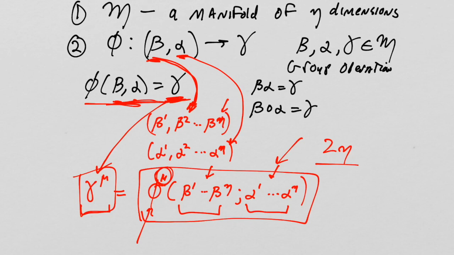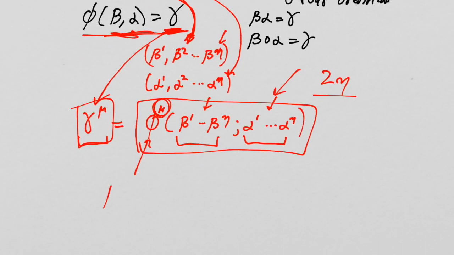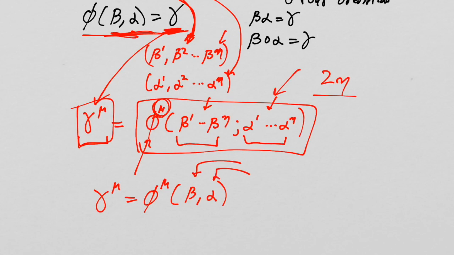Now this can be actually a little annoying to write down, so I might tend to write, as Gilmore does, the muth coordinate of gamma is phi mu, and then I just write beta and alpha, where it's implied that you're going to put the coordinates in there, right? This guy here is a function of the coordinates of beta and alpha, but I only write beta and alpha because I don't want to write down beta 1, beta n, alpha 1, alpha n. So that's sort of a shorthand that's typically used. It's definitely used in Gilmore, but it's totally common.